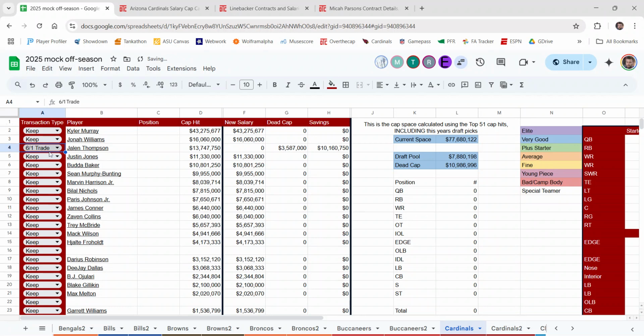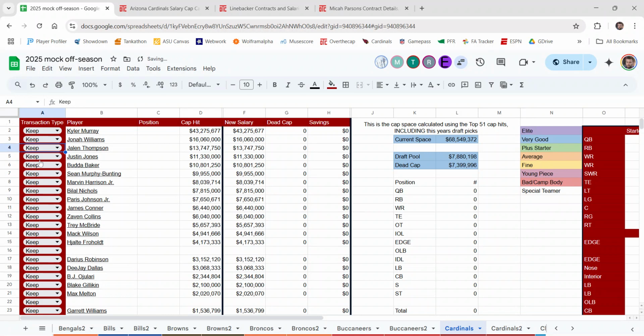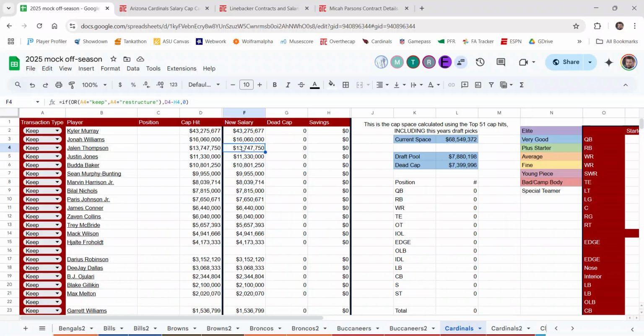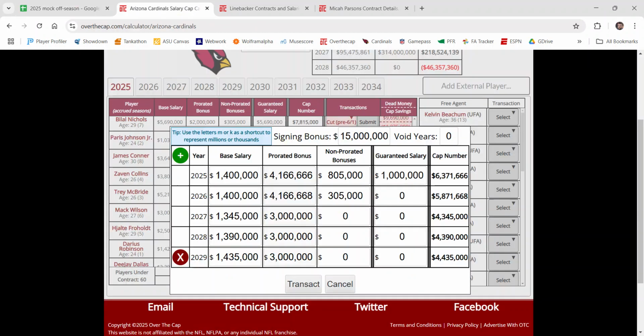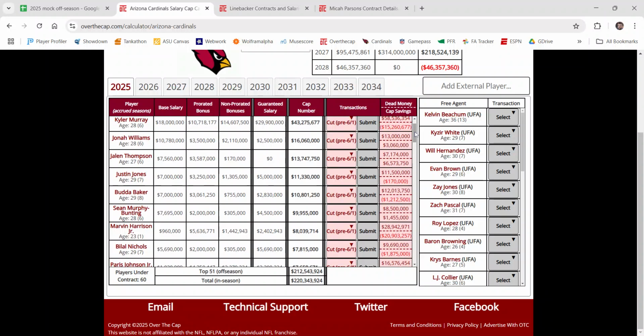And then I believe this year, the restructures are done completely by the sheet, and I don't think that we would be doing partial restructures like we did last year. So that has changed. So let's say instead of cutting him, I still want to bring his cap hit down because $13 million is a lot of money. Ignore the fact that the Cardinals have a bunch of cap space, right? So let's say I want to extend Jalen Thompson.